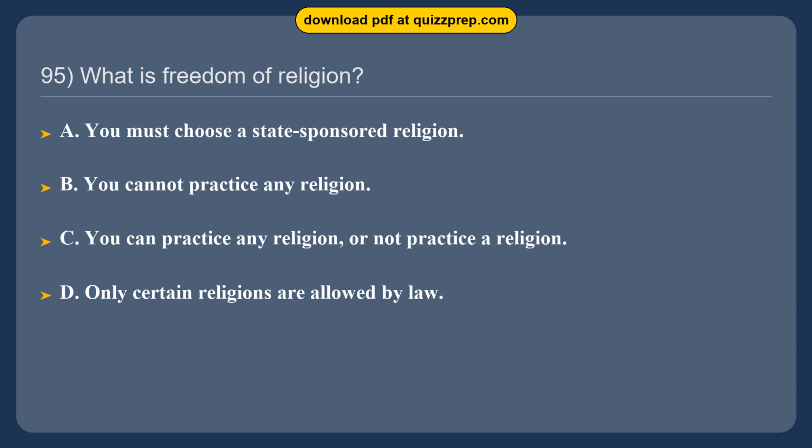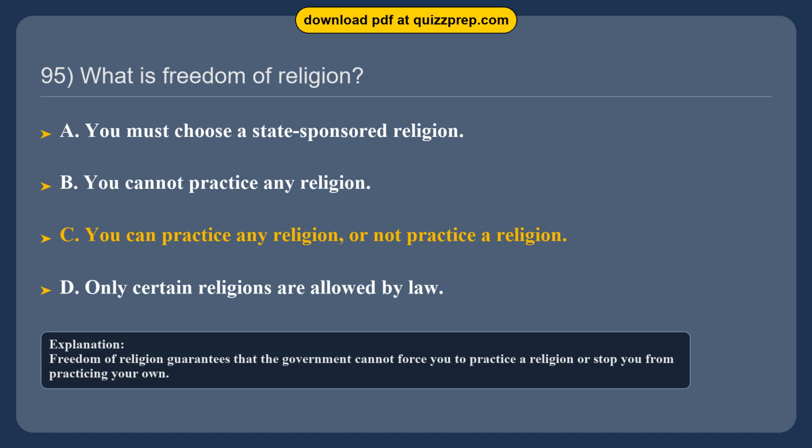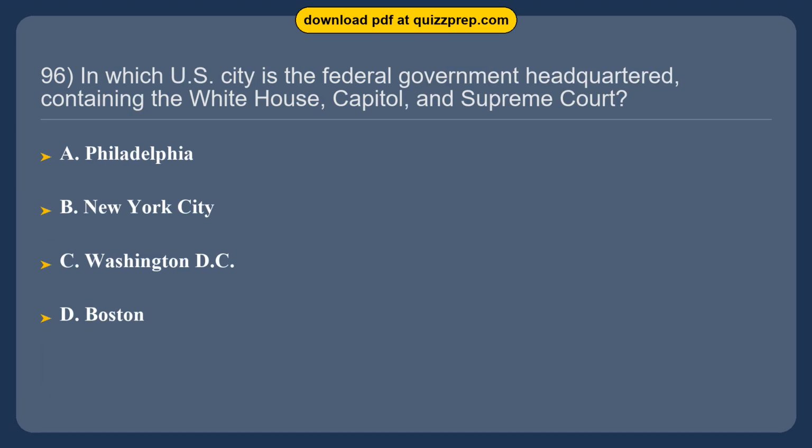Question 95. What is freedom of religion? Option A, you must choose a state-sponsored religion. Option B, you cannot practice any religion. Option C, you can practice any religion, or not practice a religion. Option D, only certain religions are allowed by law. The correct answer is option C. You can practice any religion, or not practice a religion. Freedom of religion guarantees that the government cannot force you to practice a religion or stop you from practicing your own.